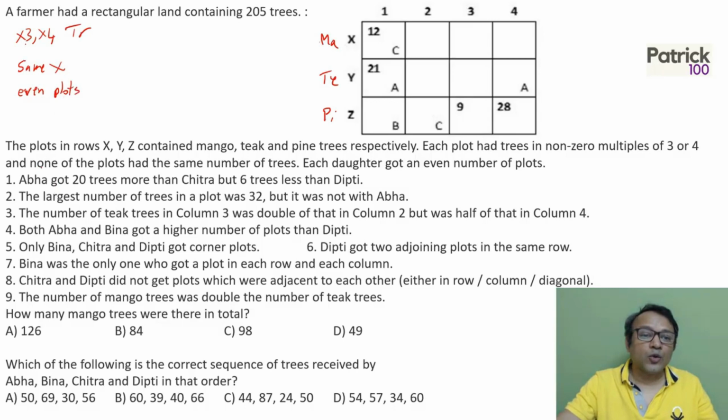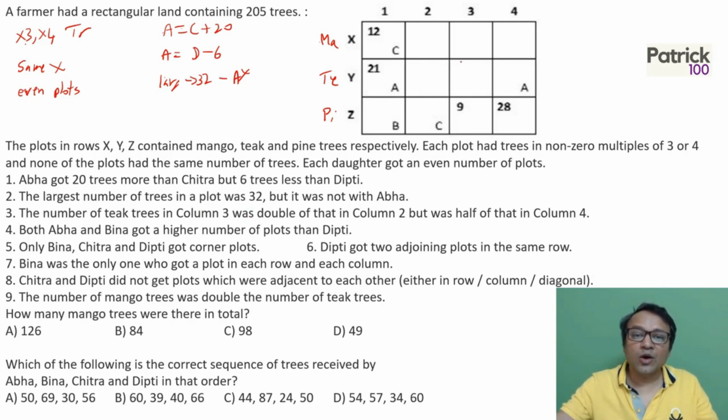Then Aba got 20 trees more than Chitra, but 6 less than Dipti. The largest number of trees in a plot is 32, but it was not Aba's. The number of teak trees in column 3 was double that in column 2. So if column 2 is K, column 3 will be 2K, but half that of column 4, so column 4 will be 4K.